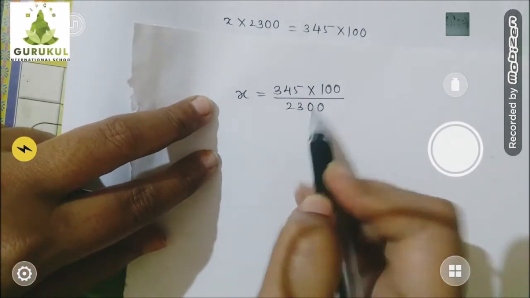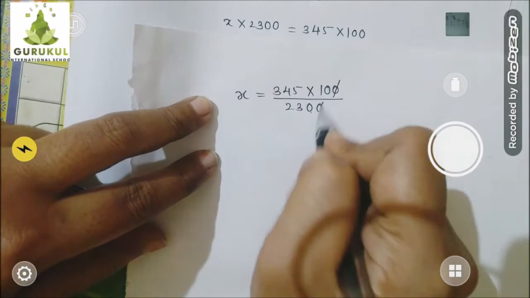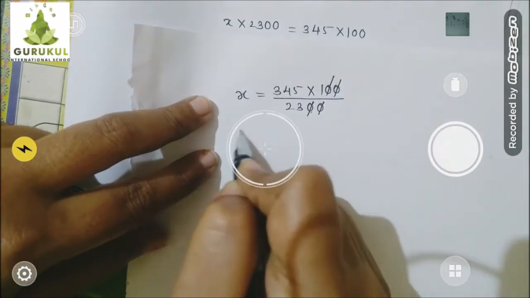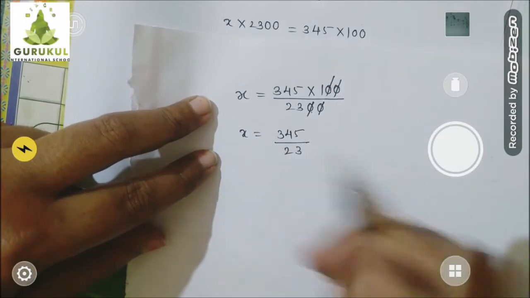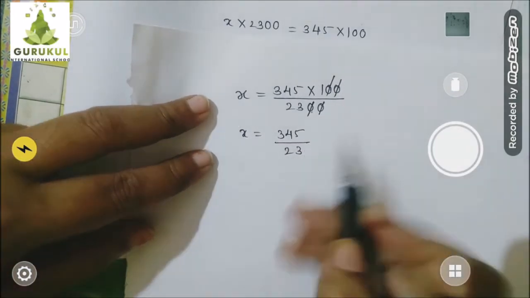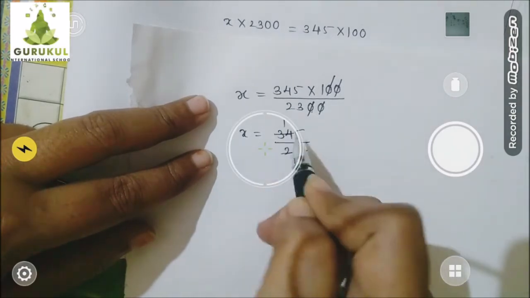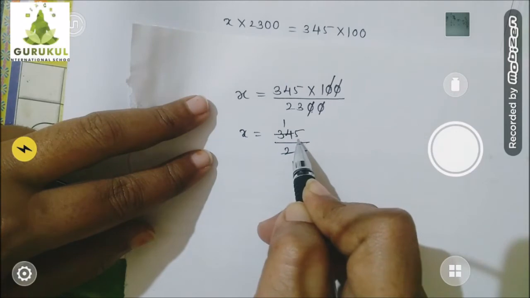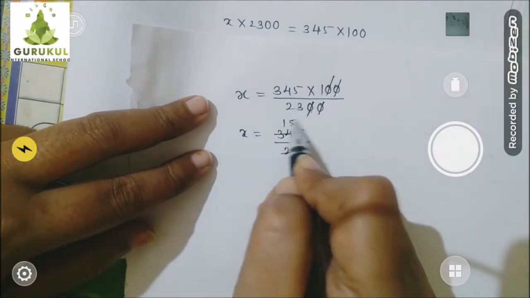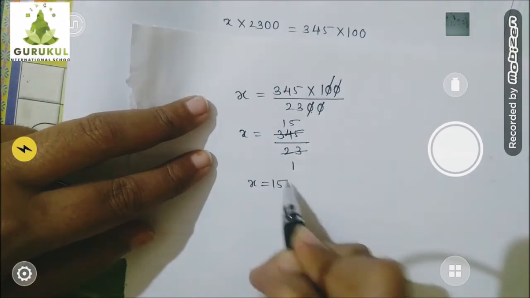Now let's divide: the zeros cancel. What is left? X is equal to 345 upon 23. Now 23 ones are 23, 11 are left, and with this 5, 115 becomes. So 23 fives are 115, so X is equal to 15.